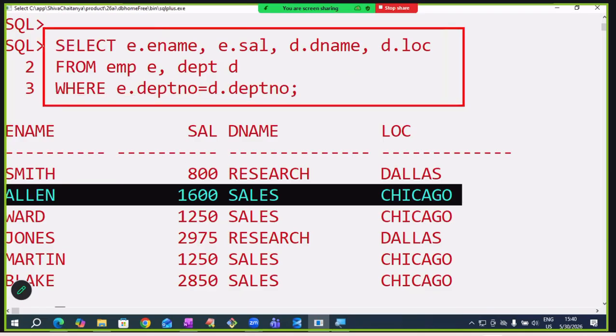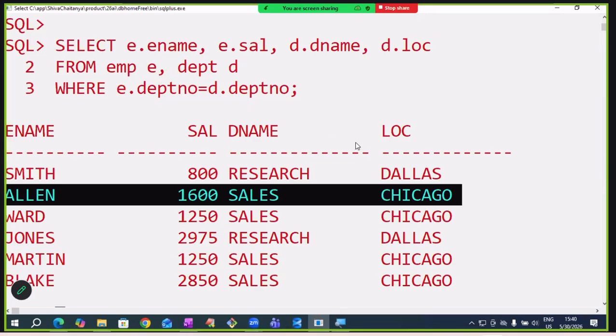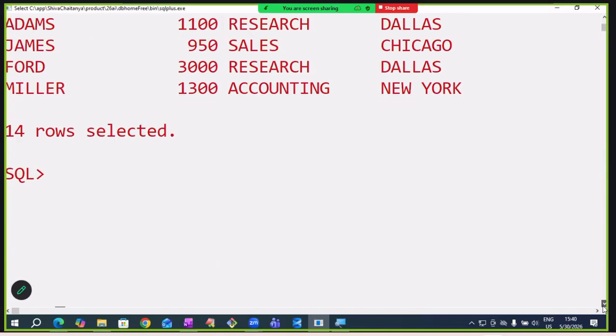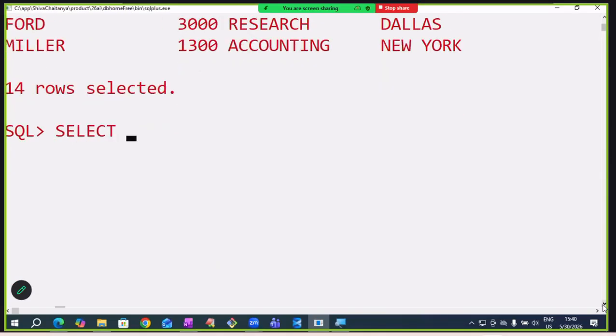This one is which style, sir? Oracle style or ANSI style? How are you saying? Comma is there. To separate two table names, a comma means Oracle style. Same query I want to write in ANSI style, sir. Tell me how to write in ANSI style.